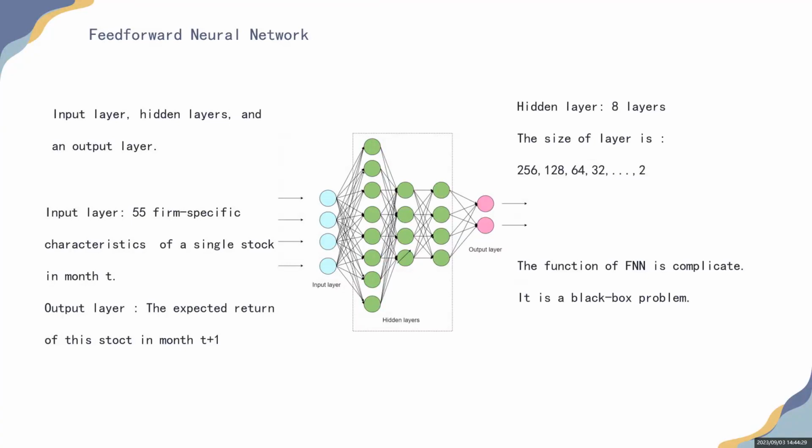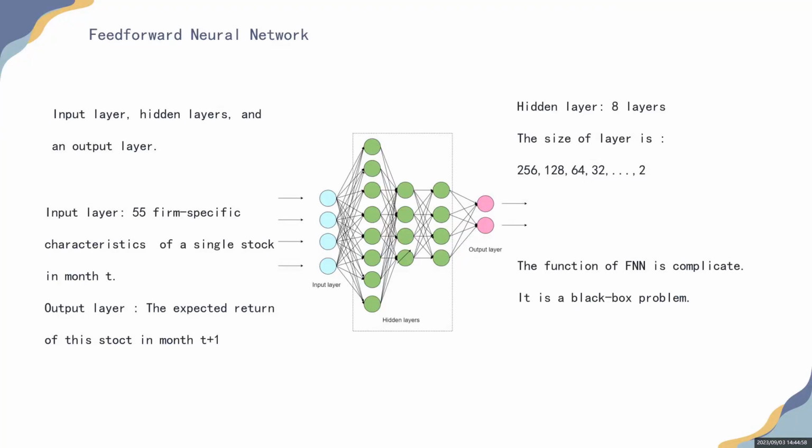In my task, the input layer is 55 firm-specific characteristics of a single stock in month T. The output layer is the expected return of this stock in month T plus 1. I will explain later why I choose these 55 firm-specific characteristics as the input. The hidden layer has 8 layers in my task. The sizes of the layers are 256, 128, 64, 32, 16, 8, 4, and 2.